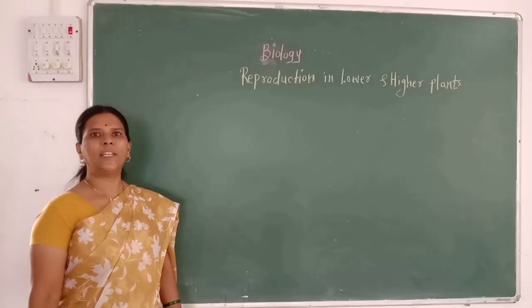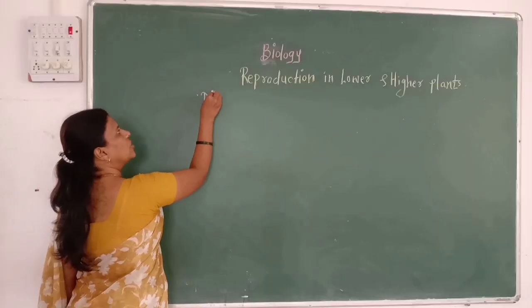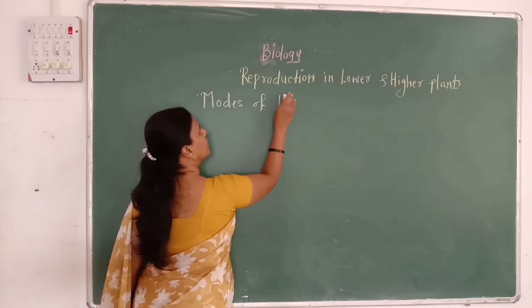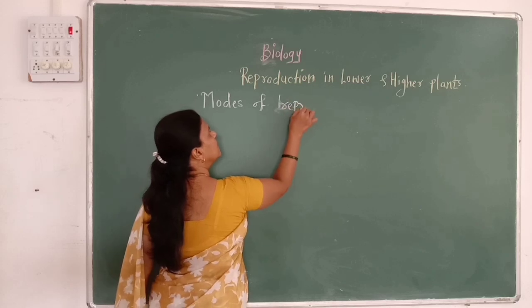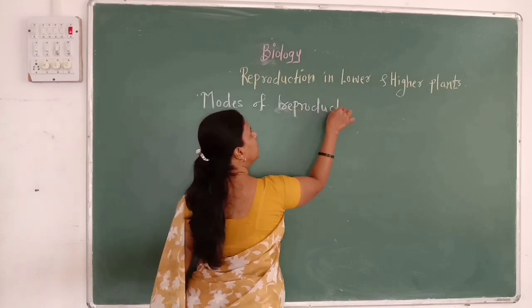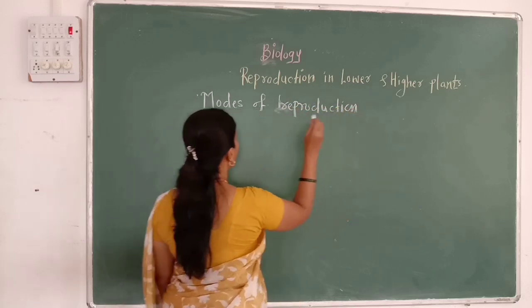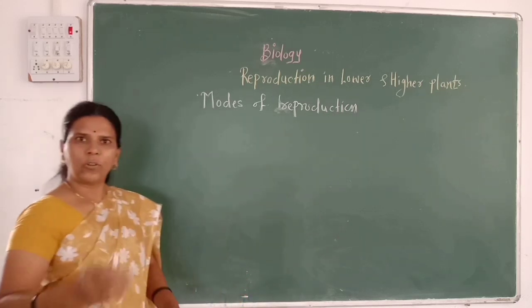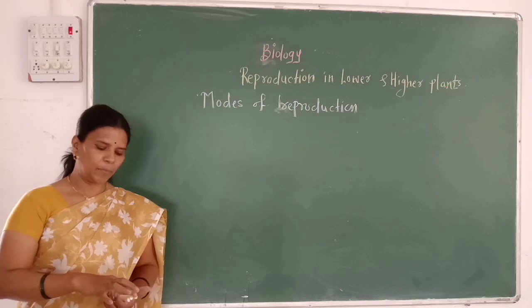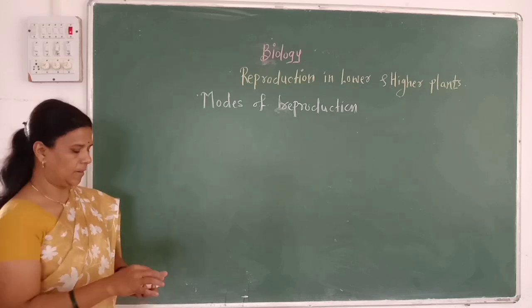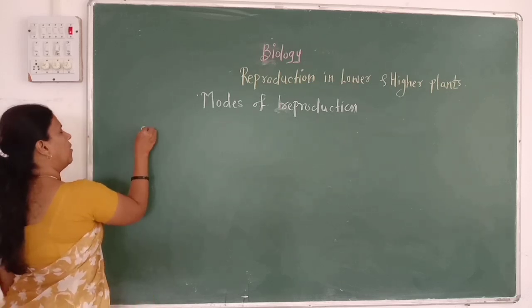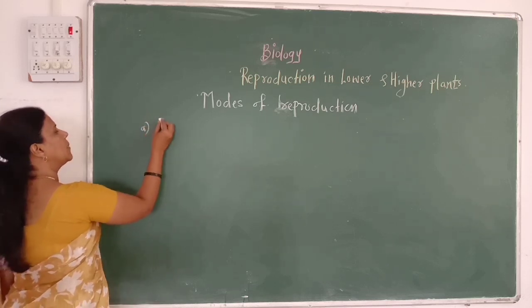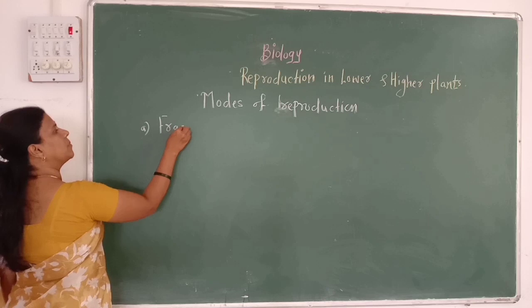Then the next point is modes of reproduction in lower organisms. That means how these lower organisms, some unicellular organisms, reproduce. As we know, lower organisms mainly reproduce by asexual method. The first method of asexual reproduction in lower organisms is fragmentation.